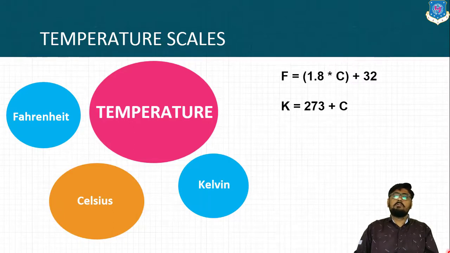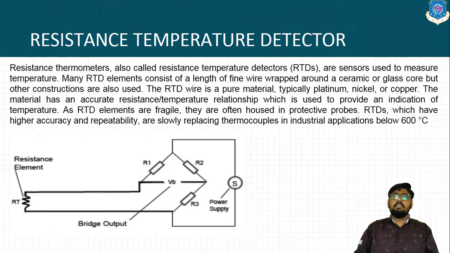Now let us talk about the measurement of temperature by different methods, and the first and basic one is the RTD. RTD stands for resistance temperature detector. It uses a modified version of the Wheatstone bridge. In that, one of the elements is the resistance element, and we know that the change in resistance occurs because of the change in temperature.